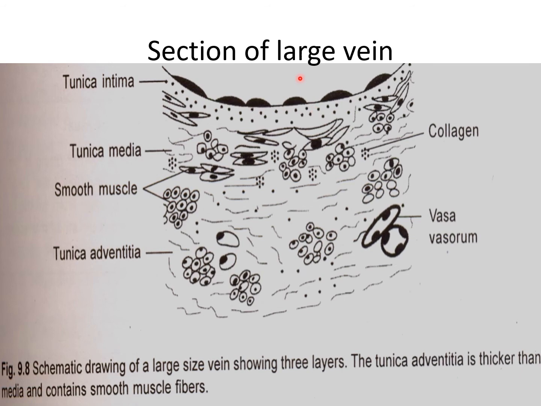You see this section of a large vein. There is a tunica intima. Tunica media contains smooth muscle fibers and collagen fibers, and tunica adventitia contains its own blood vessels, given the name vasa vasorum. Section of a large vein, schematic diagram showing the three layers: tunica adventitia is thicker than the media and contains smooth muscle fibers. So this is the section of the large vein.